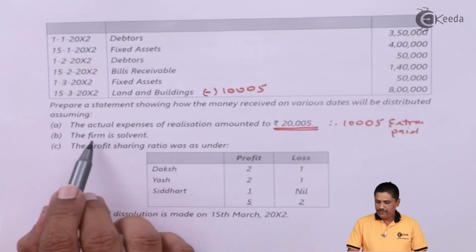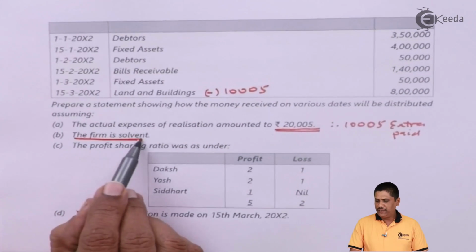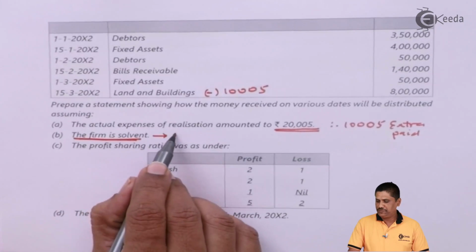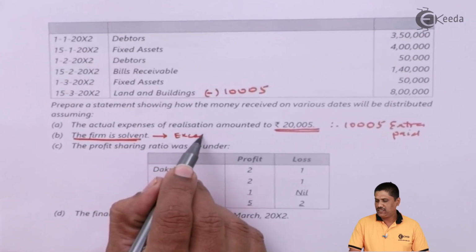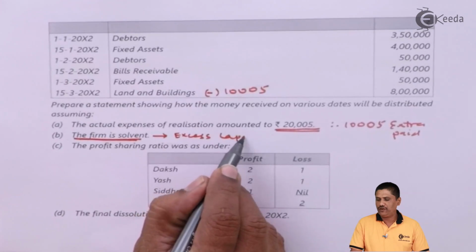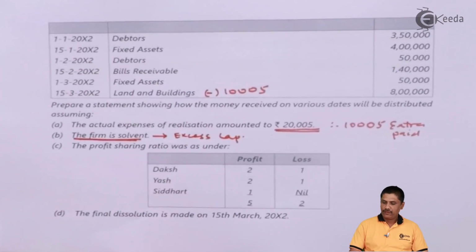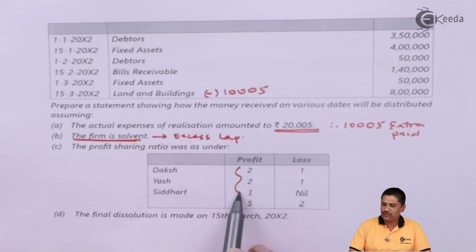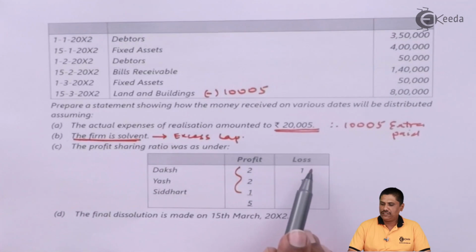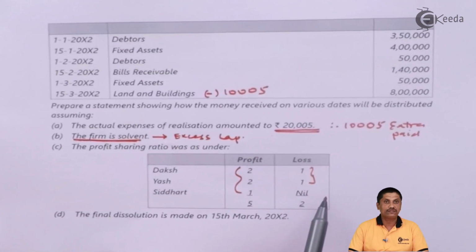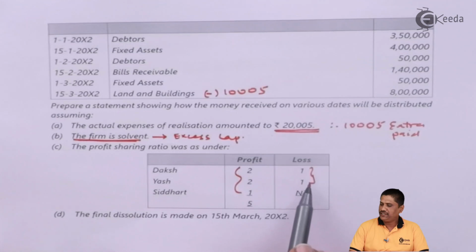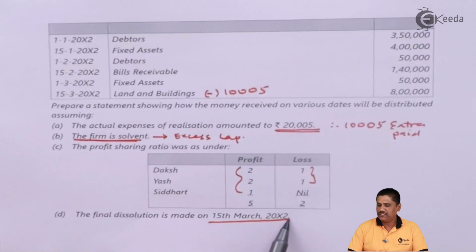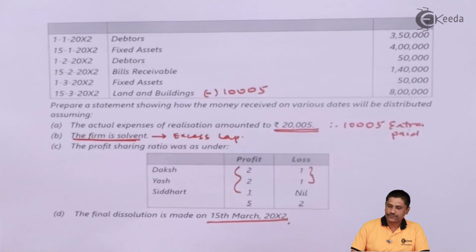The firm is solvent. This line should be interpreted as we have to follow the excess capital method. We have to follow which method? The excess capital method. See, the excess capital method is followed when the firm is solvent. Profit sharing ratio was as under. If there is a profit, it will be shared 2:1. If there is a loss, it will be shared by only the first 2 partners, Daksha and Yash, equally. The final dissolution was made on 15 March. It is the last information.